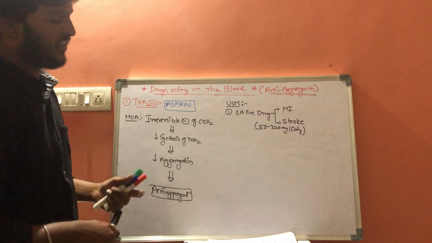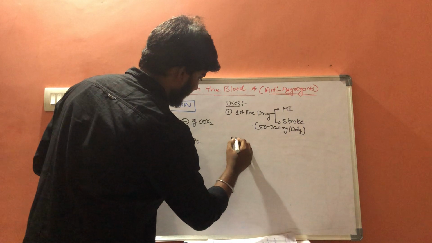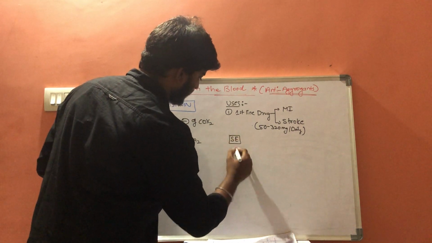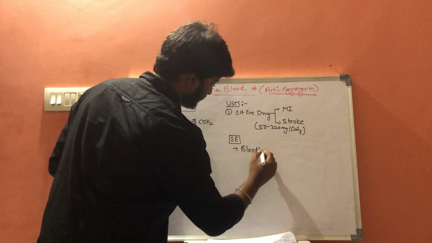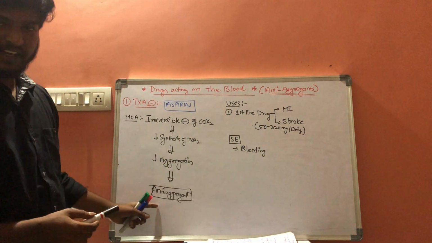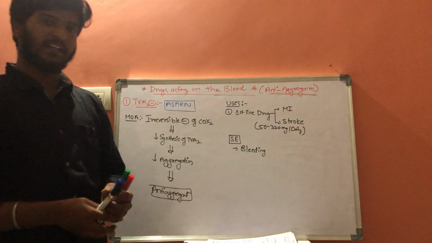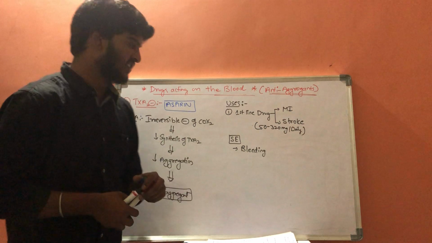So there are also side effects for aspirin. The first one is bleeding. Why it results in bleeding: as there is an anti-aggregation process, there is no coagulation taking place. If there is no coagulation taking place, ultimately a bleeding condition will occur.